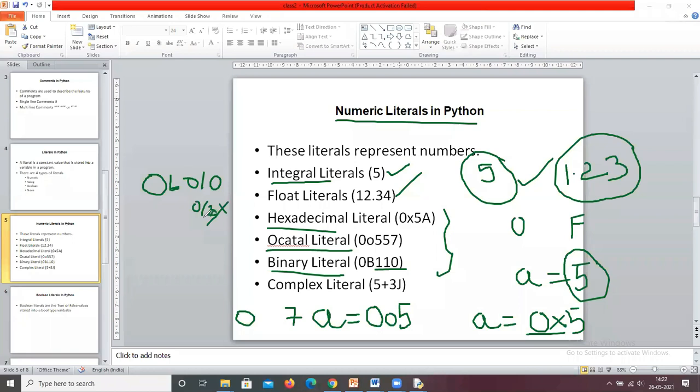Another one is the complex literal. If you represent a number like this, 5 plus 3j. In vectors, we are going to use these complex literals. So this is also a numeric literal. So 5 plus 3j or 6 plus 8j, these are the complex literals. Okay. Now we see these number literals.